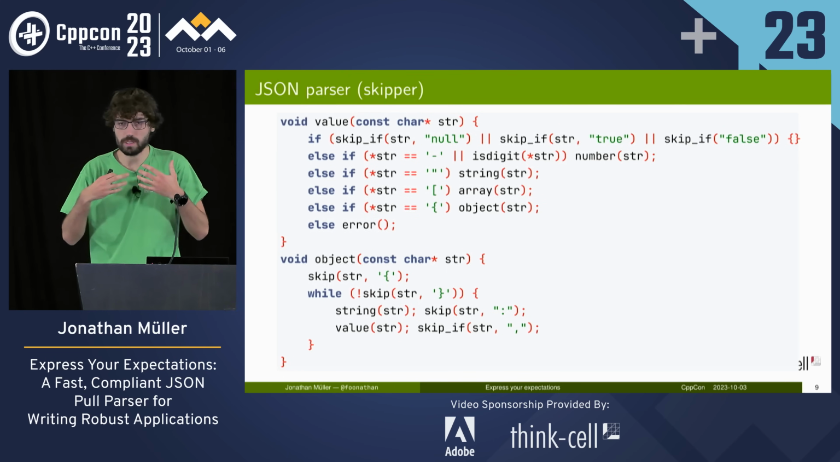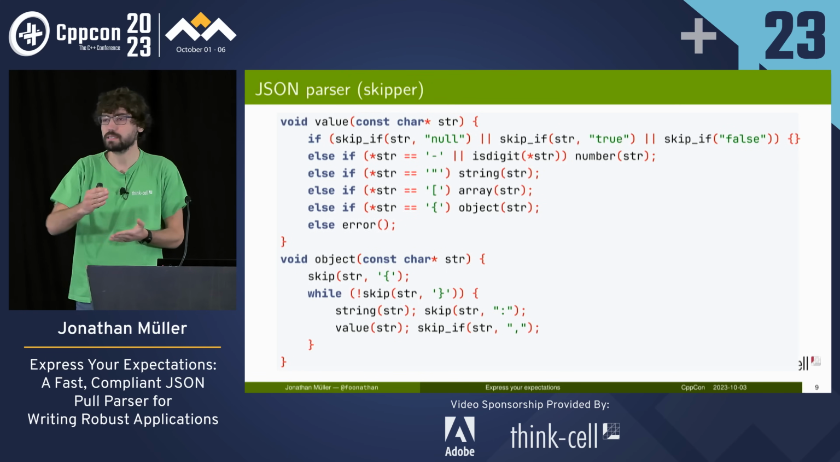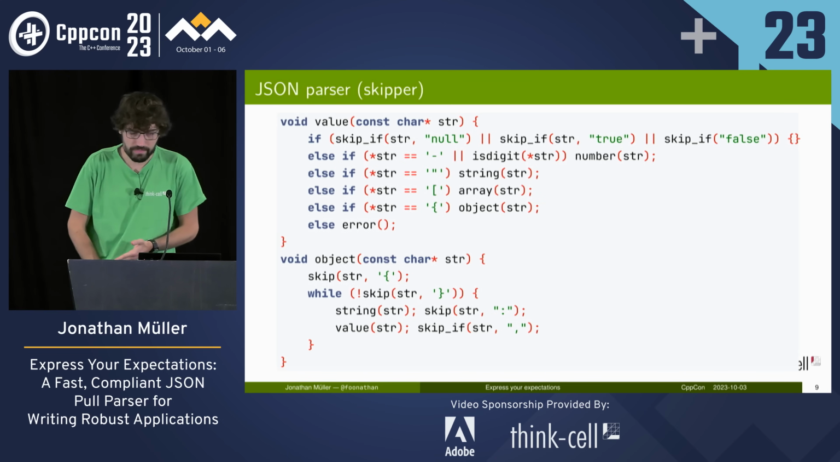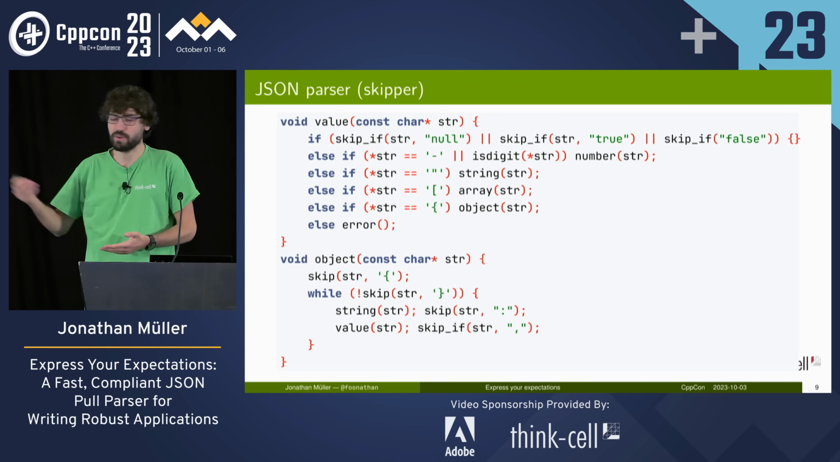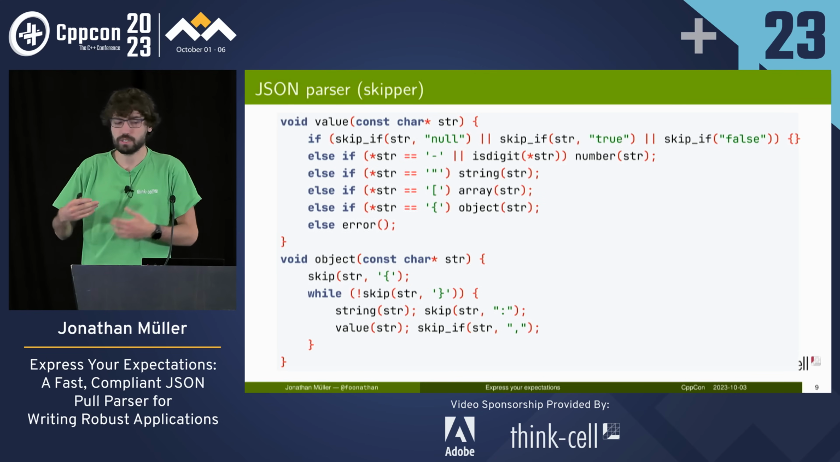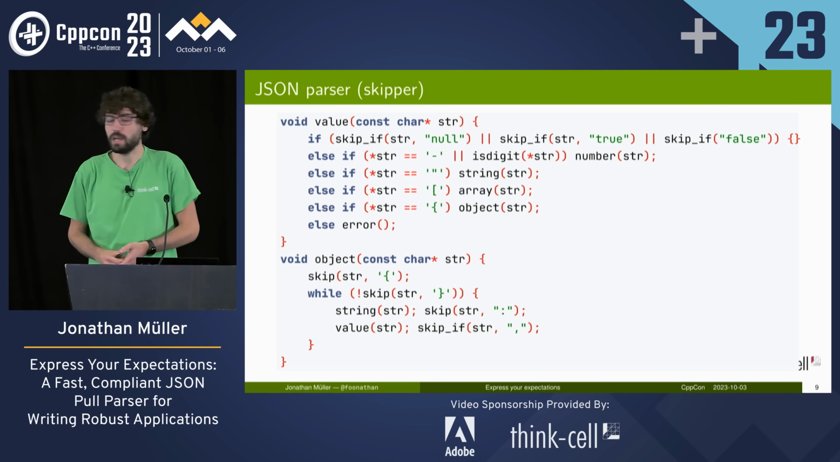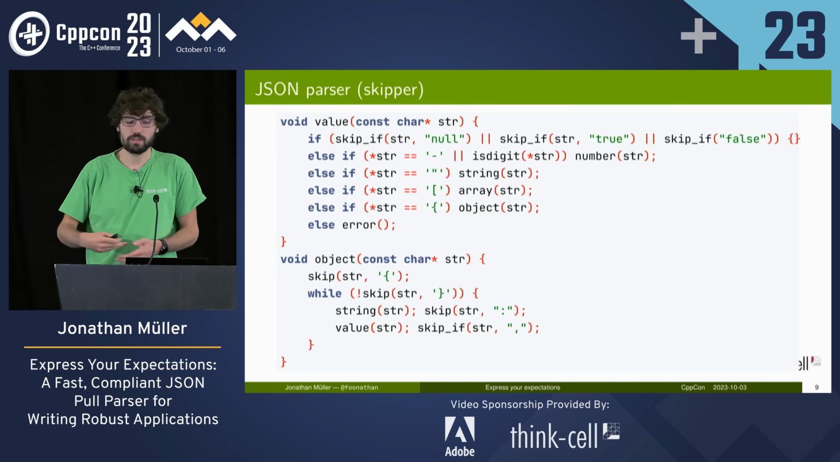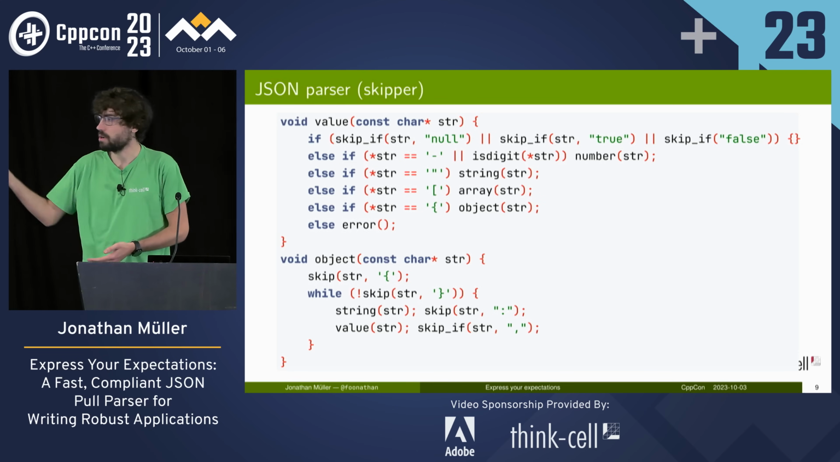So this is the really basic parser that simply takes a string and skips over it until it reaches the end of the JSON. So it doesn't do anything with the data. We can write it with one function for each production of the grammar. To parse a value, we take the string, check if it's null, true, or false. If so, we're done. Otherwise, we check whether we have something that looks like a number, then we start parsing a number. If we have a quote, we start parsing a string, array, or object accordingly.